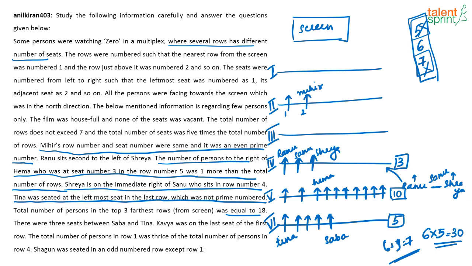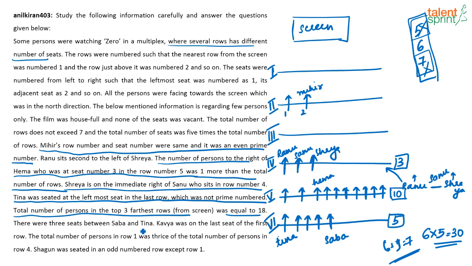Yes, top rows means, see, generally when you sit in a theater, which will be your top row? You go backwards from the screen. So that's how they have mentioned it in the question. They have also mentioned the top 3 farthest rows, very clearly they have given. So this is done. Now we are left with rows 1, 2 and 3.